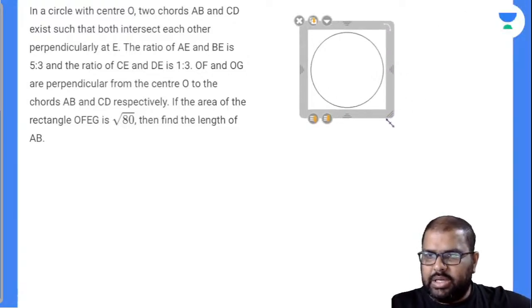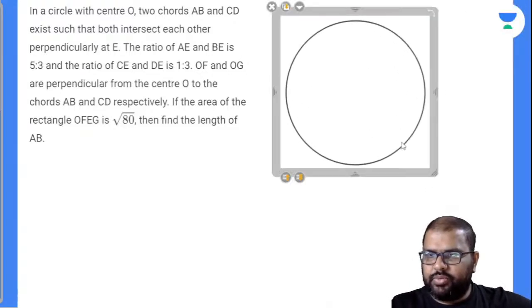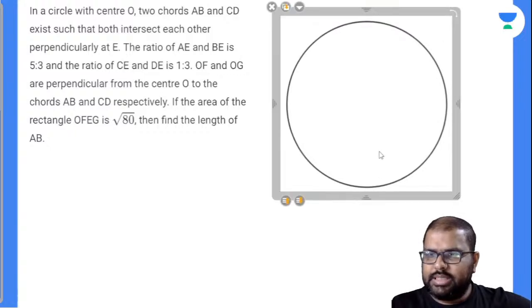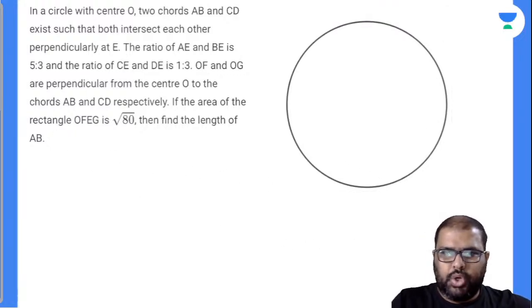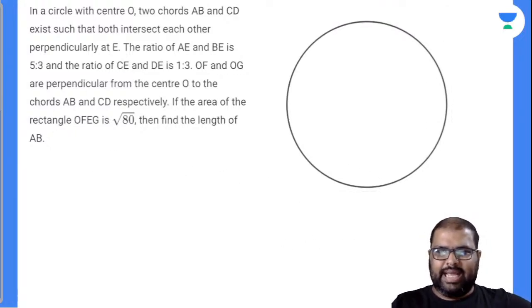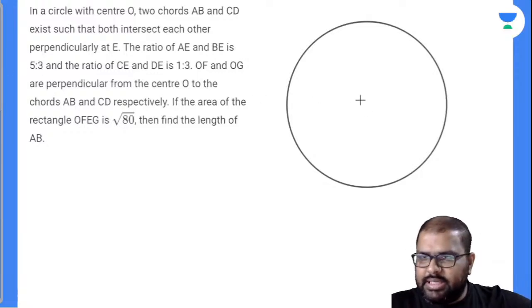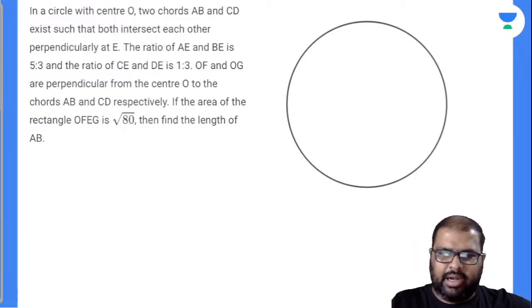In a circle with center O, two chords AB and CD exist such that both intersect each other perpendicularly at a point called E. First of all, I'll draw the chords.